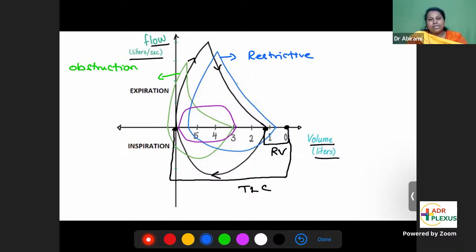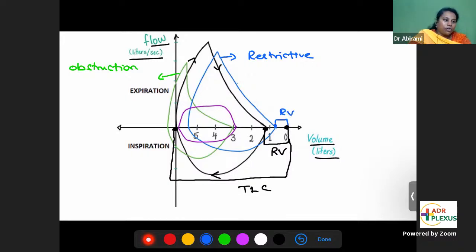Restrictive disease is a problem with inspiration. There's some restriction, you're not able to inspire properly. When you're not able to inspire properly, what will happen to the residual volume? The inspiration itself is less. Air that goes into the residual volume also will be less. So residual volume has decreased.